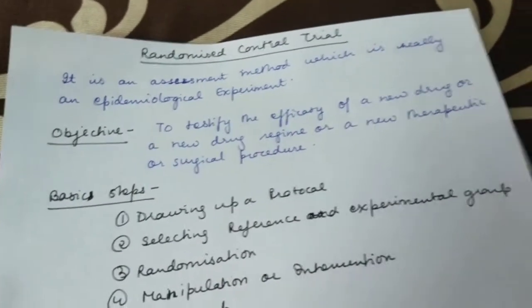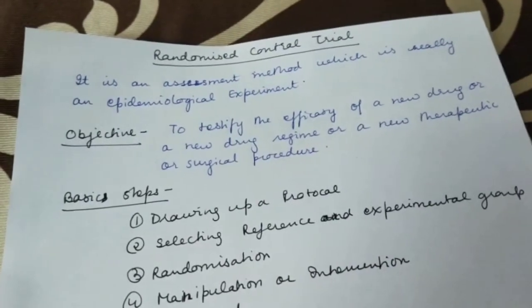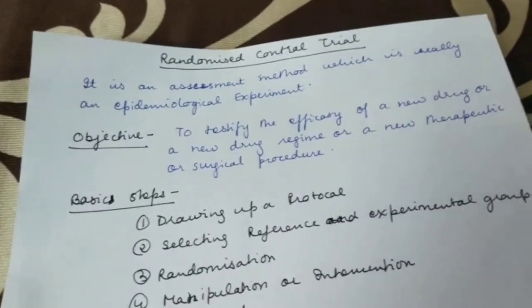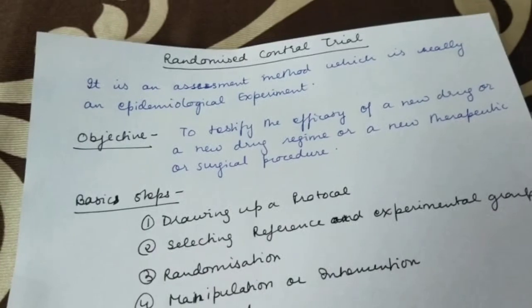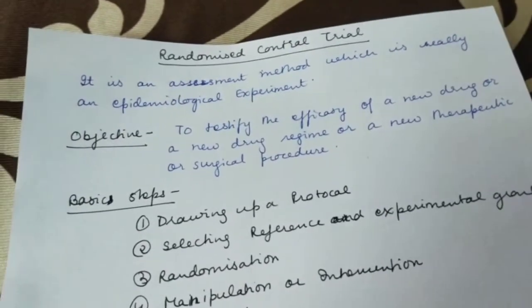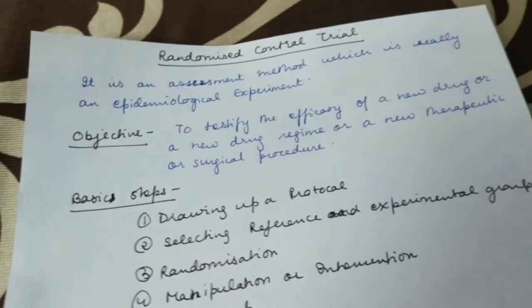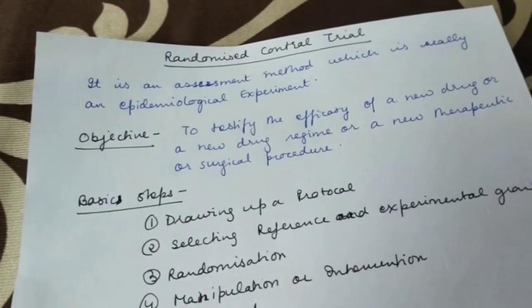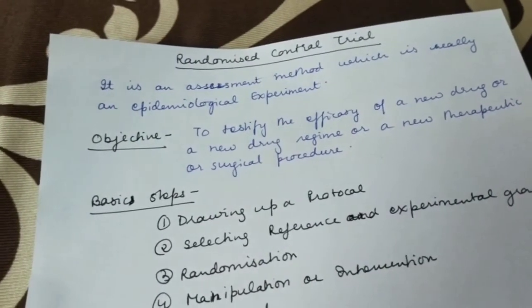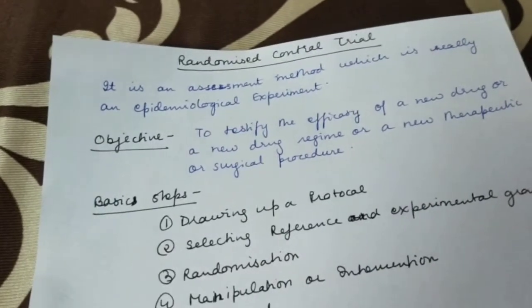We just randomly allocate the people, and one should go here, one should go there, and at the end we see what are the results in both the groups. If the interventional group has got the better results, then we say that this new drug regime or new surgical or therapeutic procedure is good.